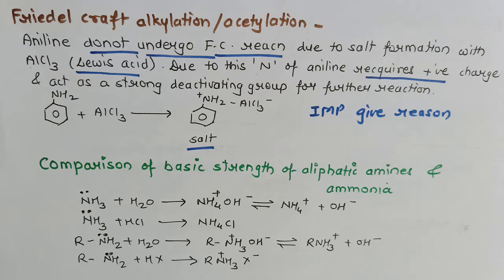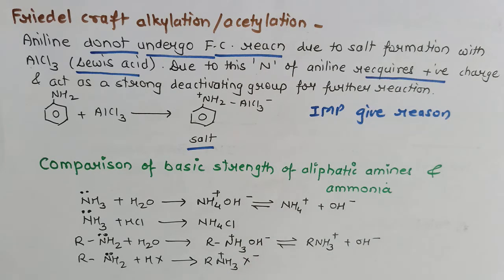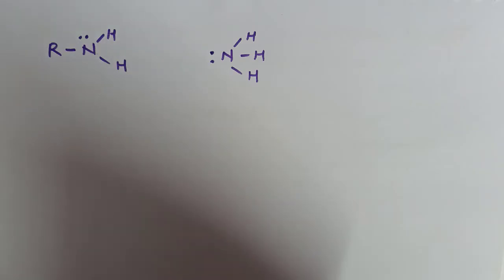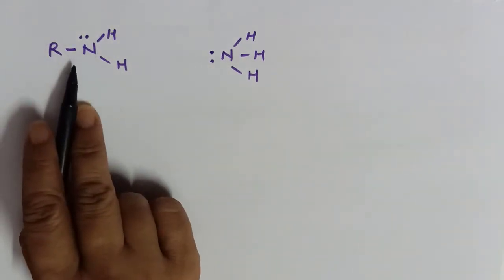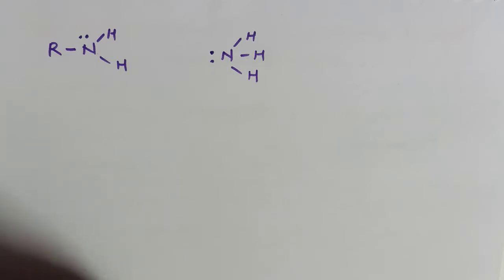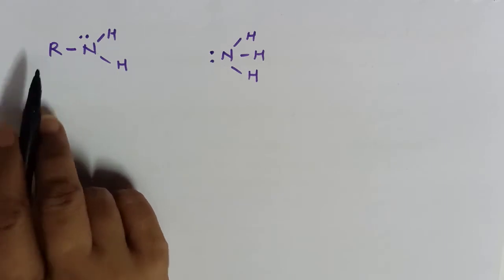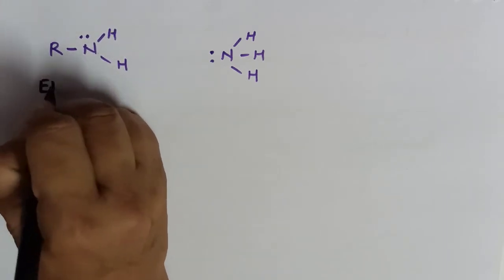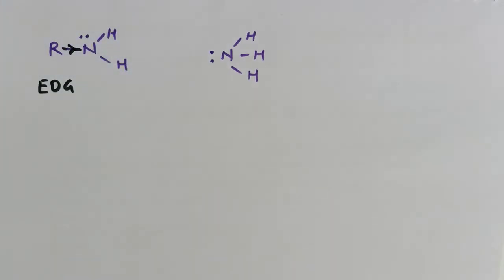Now suppose I want to decide which one will be more basic, whether it will be aliphatic amine or whether it will be ammonia. What are the factors that I have to consider? Let us discuss one by one in detail. If we look at the structure of ammonia and alkyl amines, in both cases there is lone pair of electron on nitrogen atom. Then what is the difference? In case of alkyl amines, there is one alkyl group, and we know alkyl groups are electron donating group. So they increase the electron density on nitrogen atom.